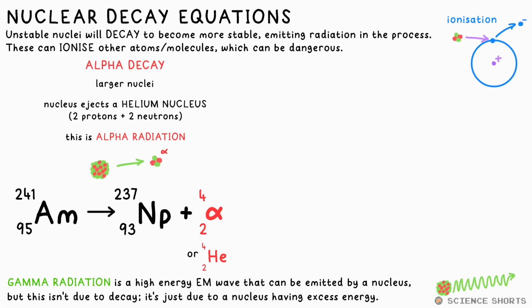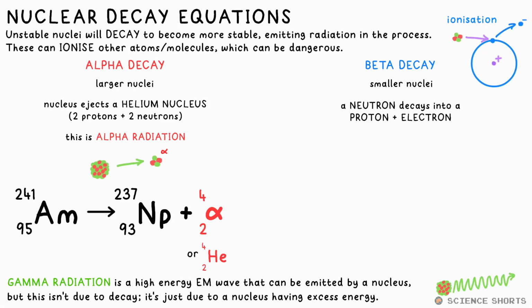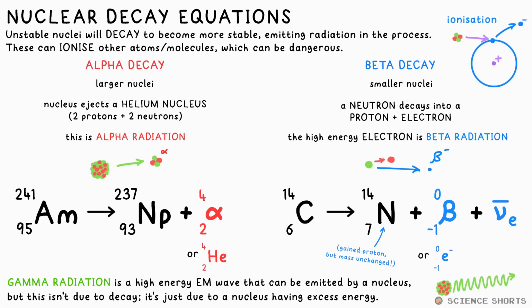Lighter isotopes, lighter nuclei, like carbon-14 decay by beta or beta-minus decay instead. What happens is that a neutron in the nucleus turns into a proton and an electron. But the fast-moving electron that's ejected by the nucleus escapes, and we now call this beta radiation. The mass of an electron is basically 0, so we put that on top for that. It has the opposite charge to a proton though, so we say it has an atomic number of -1.